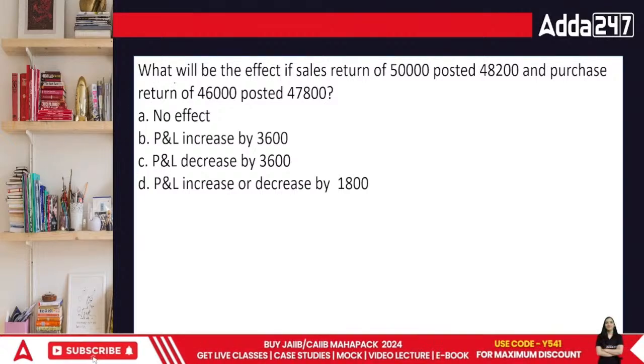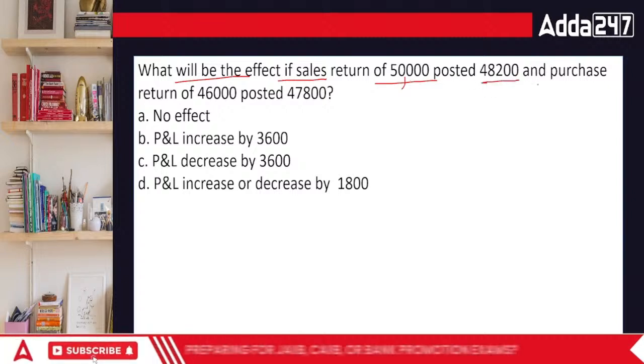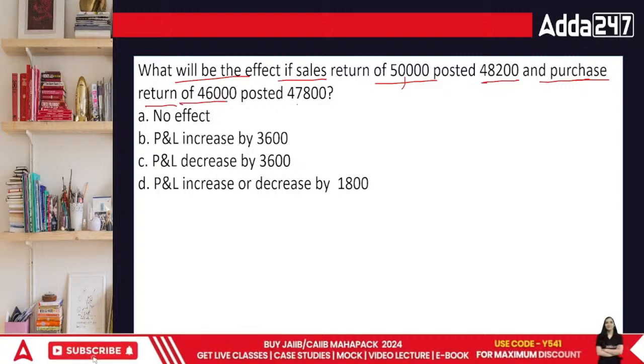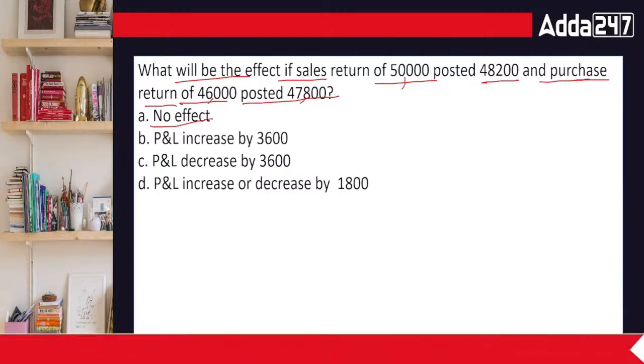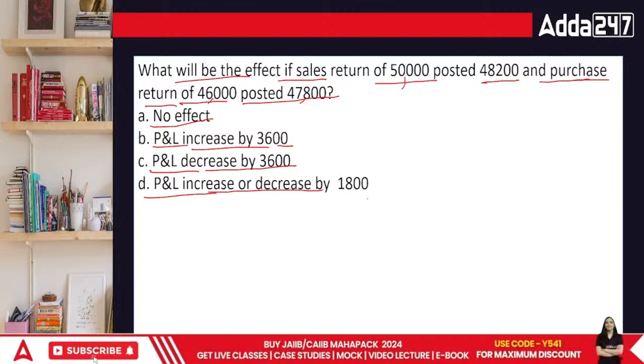What will be the effect if sales return of 50,000 is posted as 48,200, and purchase return of 46,000 is posted as 47,800? It's of no effect, P&L increases by 3,600, P&L decreases by 3,600, or P&L decreases or increases by 1,800. This is a question of rectification.